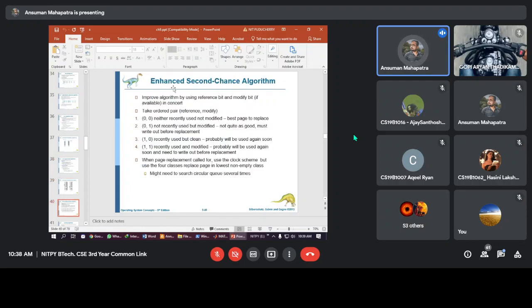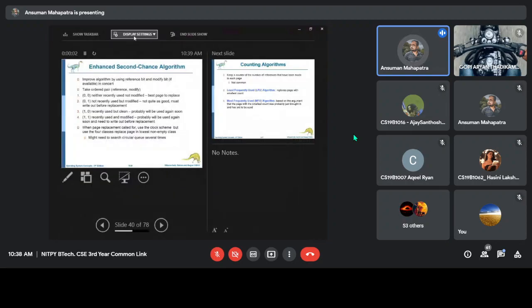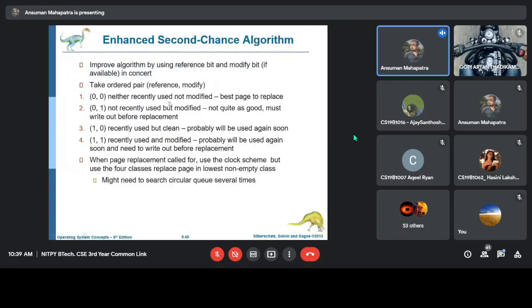Then there is an enhanced second chance algorithm. Second chance algorithm is just a little improvement of your LRU algorithm. Here you implement the enhanced LRU algorithm with the reference bit, and you also add a modify bit. Now we have a two-tuple, where the first bit is the reference bit and the second bit is the modify bit. If it is 0 0, that means it is neither recently used nor modified. So why are we using this modify bit?